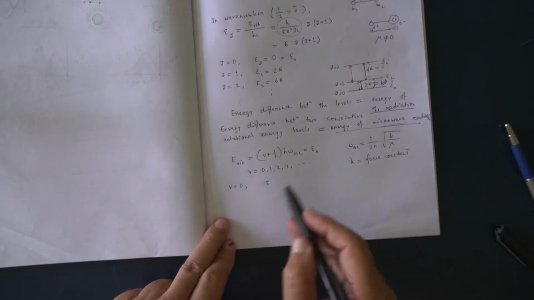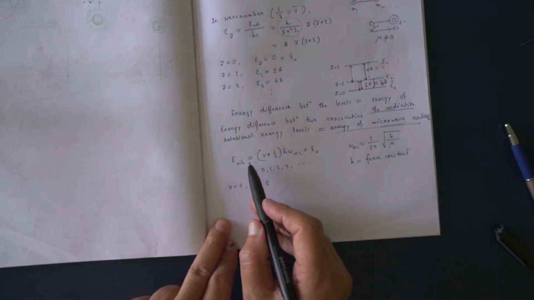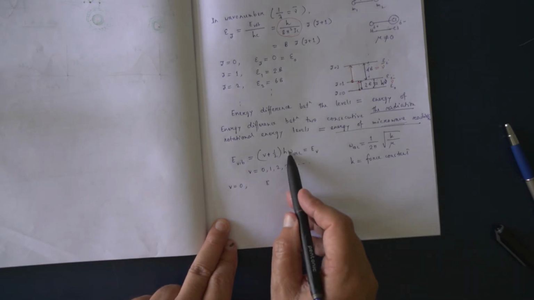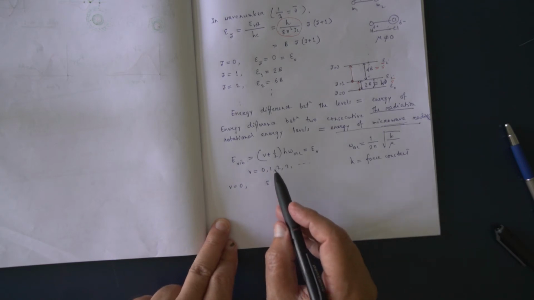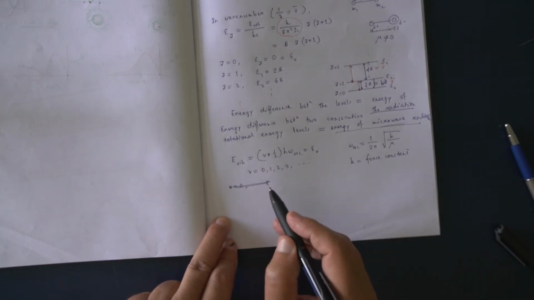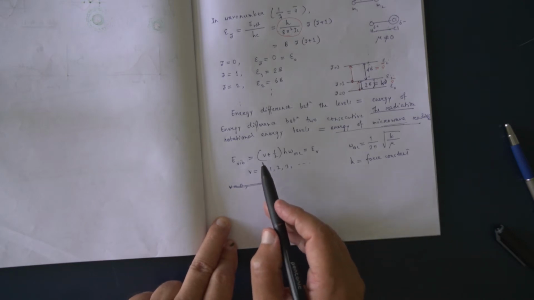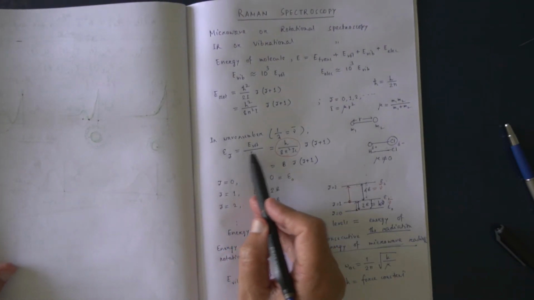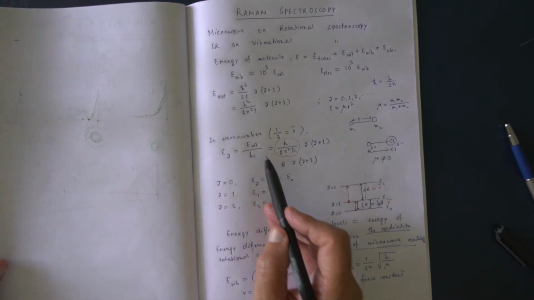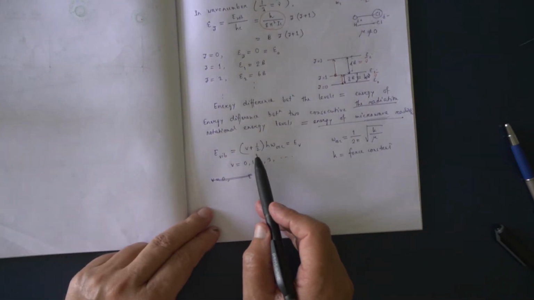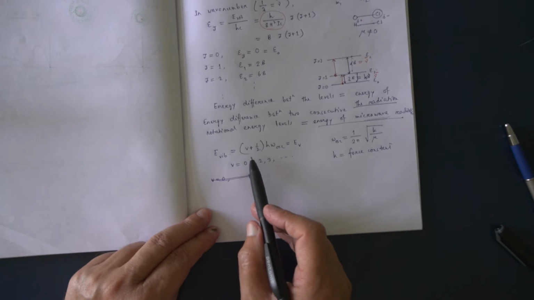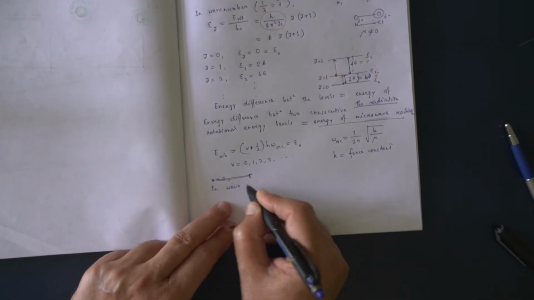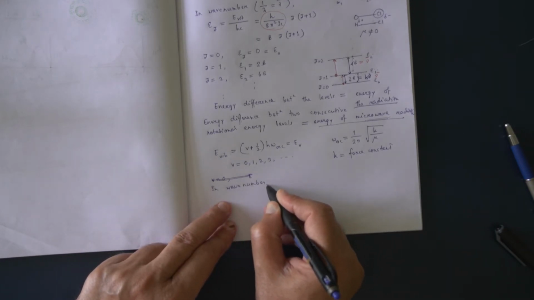Now once again, in IR spectroscopy, energy is expressed again in wave number unit. In microwave spectroscopy, energy is expressed in terms of wave number unit. Similarly, generally, in vibrational spectroscopy also, energy is expressed in terms of wave number unit. So, in wave number, what we get, as before?